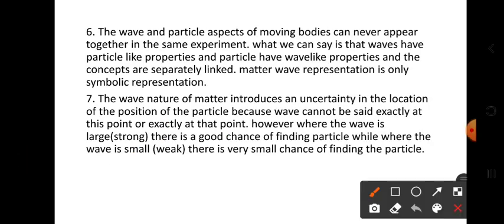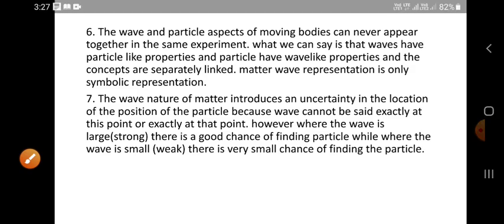Next, the sixth point. The wave and particle aspects of moving bodies can never appear together in the same experiment. See, what is its meaning?